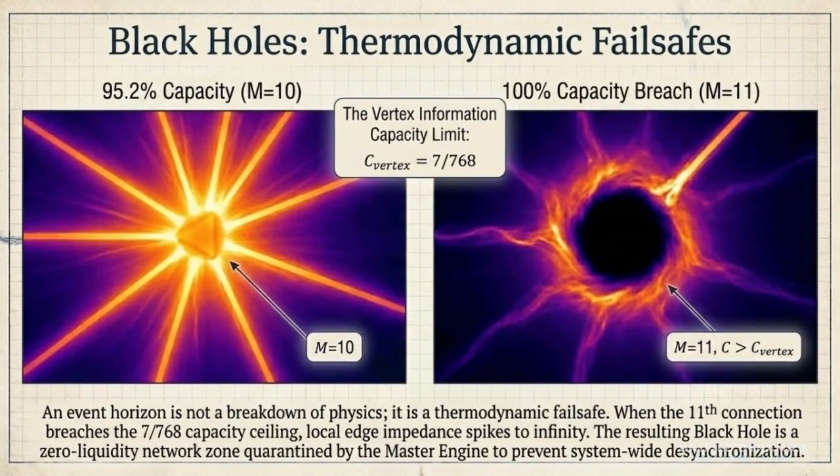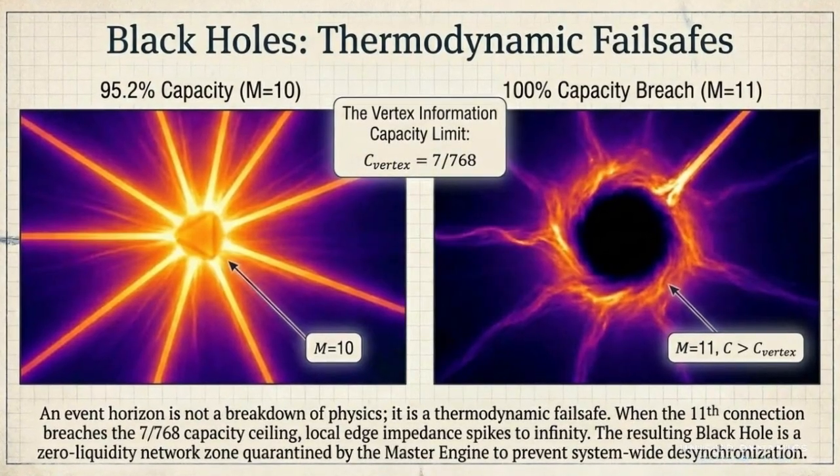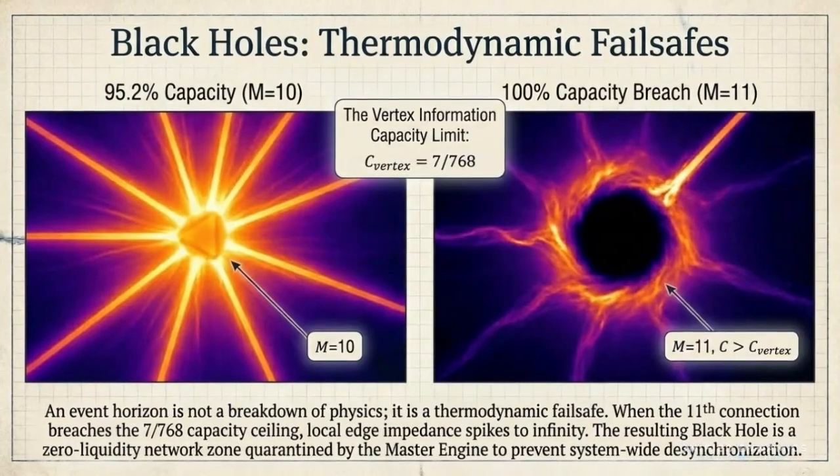The key point is not that this proves black hole physics is solved. It's a B2 bridge, a proposed mechanism for how finite information capacity could produce horizon-like behavior and prevent runaway desynchronization.